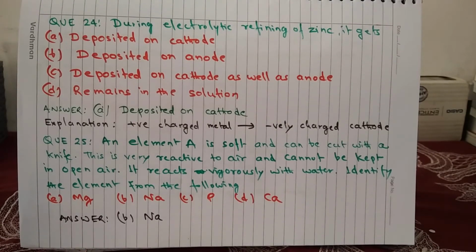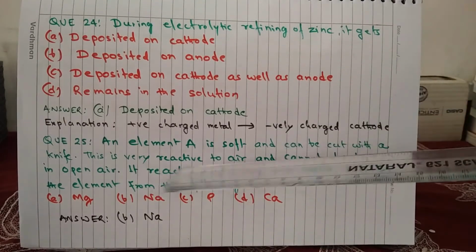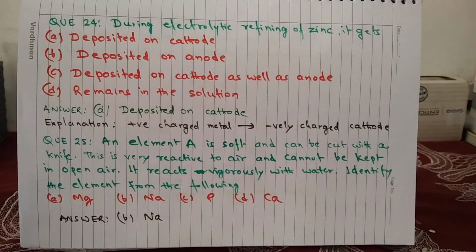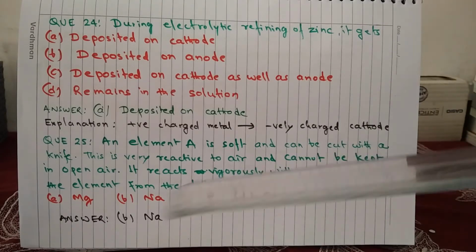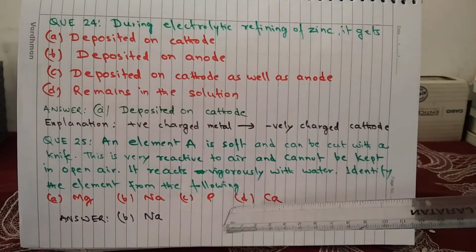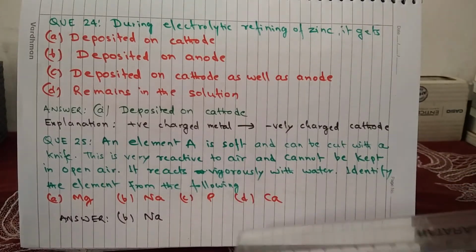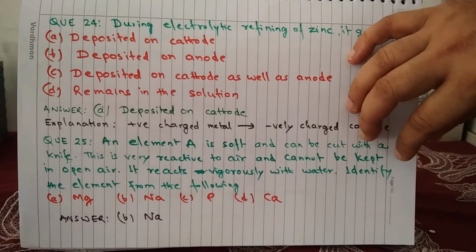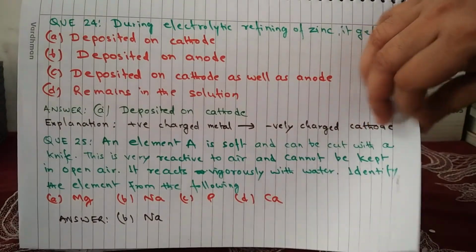Question 25. An element A is soft and can be cut with a knife. It is very reactive to air and cannot be kept in open air. It reacts vigorously with water. Identify the element from the following: A, magnesium, B, sodium, C, phosphorus, and D, calcium. And the answer is B, sodium, because sodium is a very highly reactive metal.